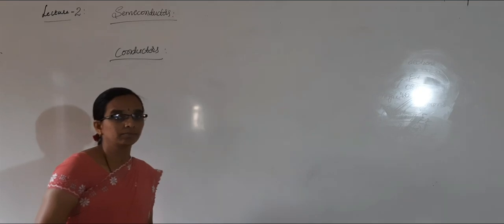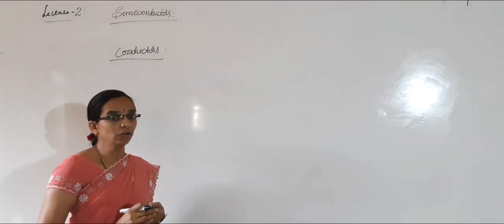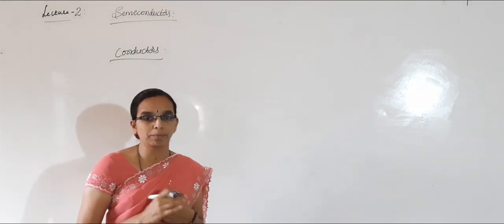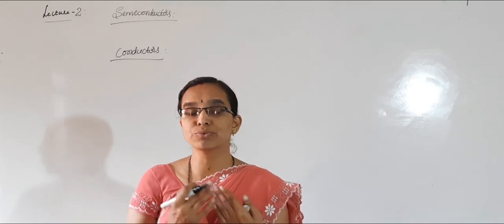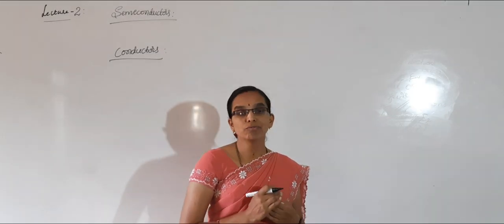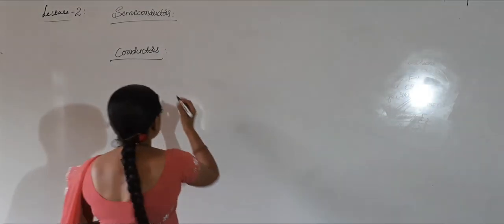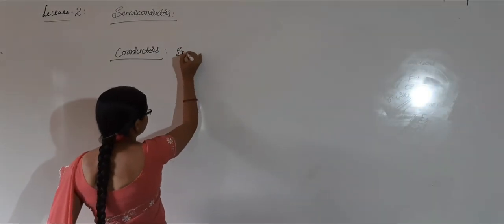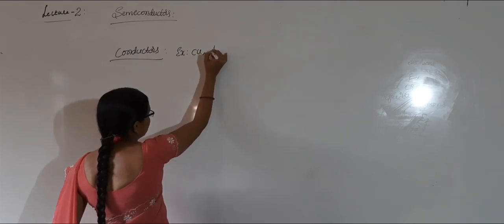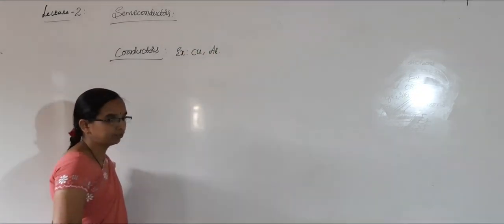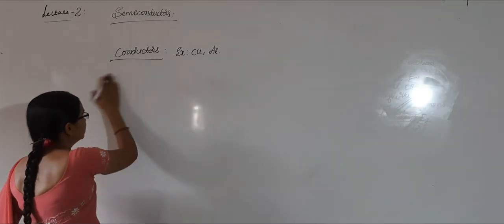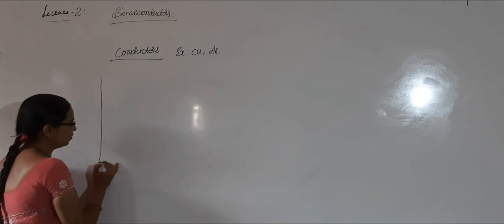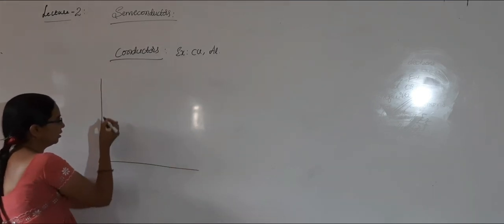Conductors are those which allow electric current to flow through them. Or you can also say conductors are those substances which allow electric charges to flow through them. Examples for conductors: copper, aluminium, any metal you can take. Energy level diagram for a conductor.